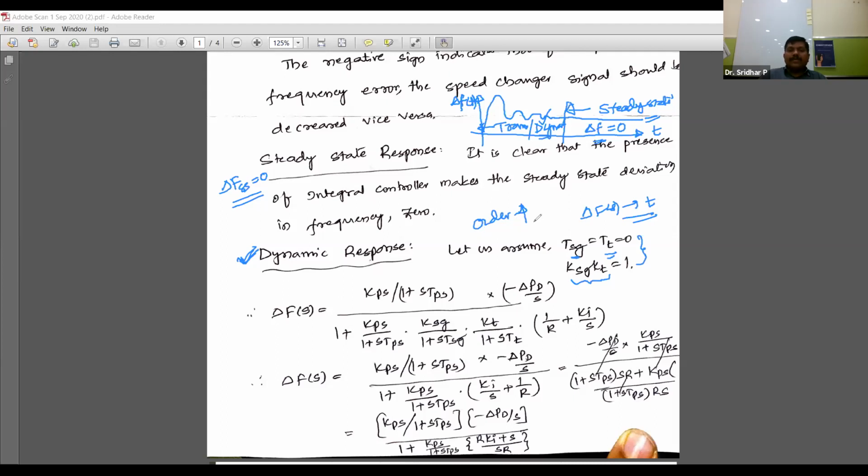Order increases means the system itself is at a higher order to begin with, and it takes so much time to get the response of that particular system, because in the dynamic response we are directly converting the Laplace transform to the time domain by taking the inverse Laplace transform. So in view of this, let us take some simple simplifications: the time constant of the speed governor and the time constant of the turbine are equal to 0, and the product of the gains of these two is equal to 1. And then you go back to the PI controller.